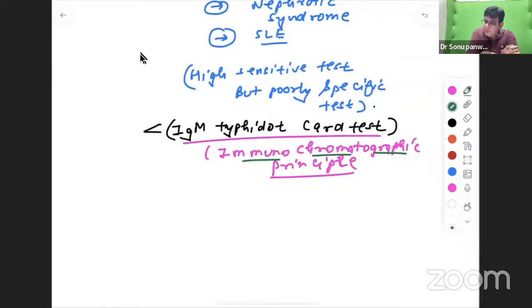Why is Widal positive in UTI? As such, I have not seen it till now, but yes, certain individuals do report that it is positive in UTI. Yes, it is there because it shows cross reactions. This particular Salmonella shows cross reactions, and because of the way this particular kit is made, there are non-specific things in it which cross react with others.